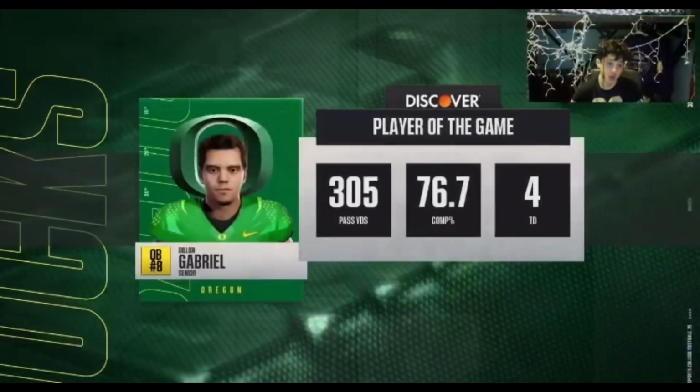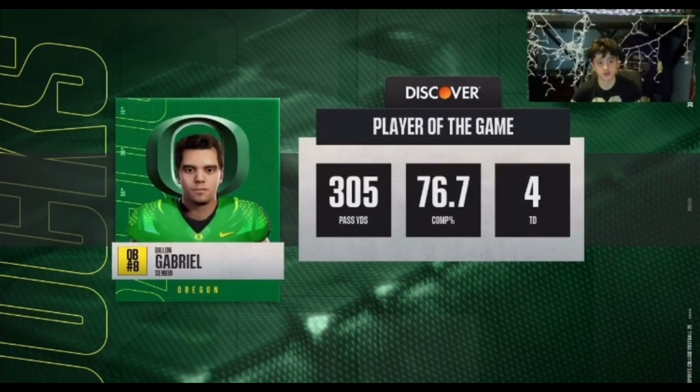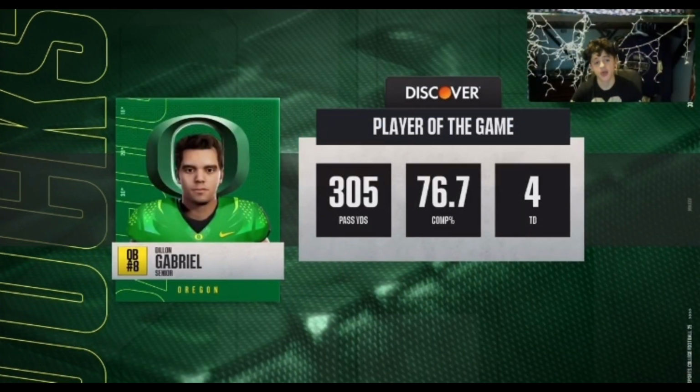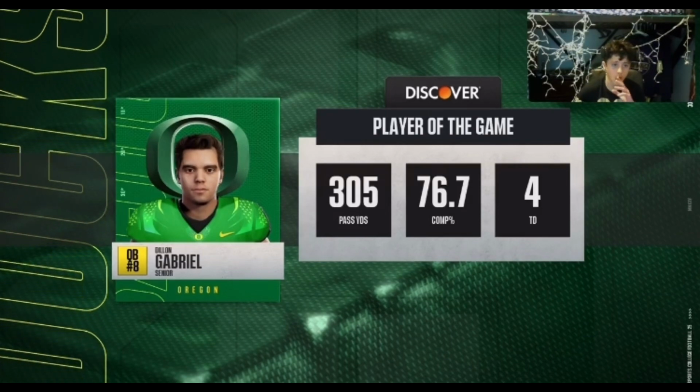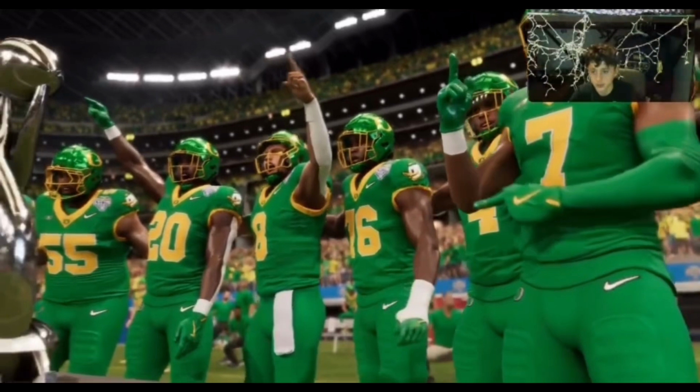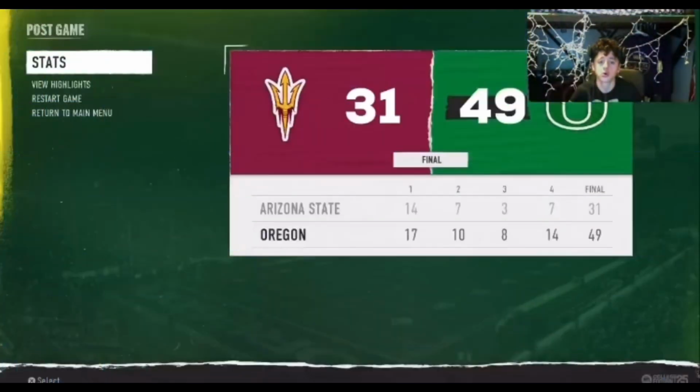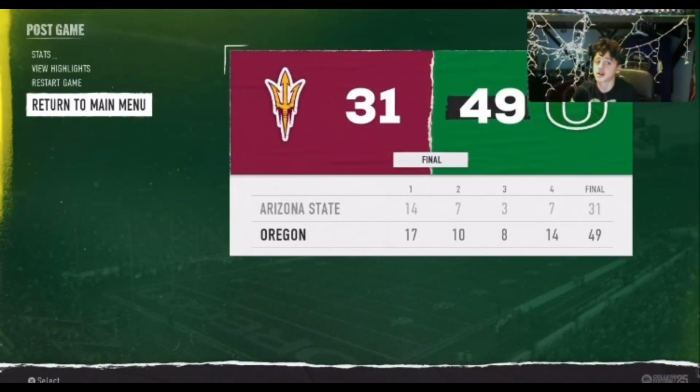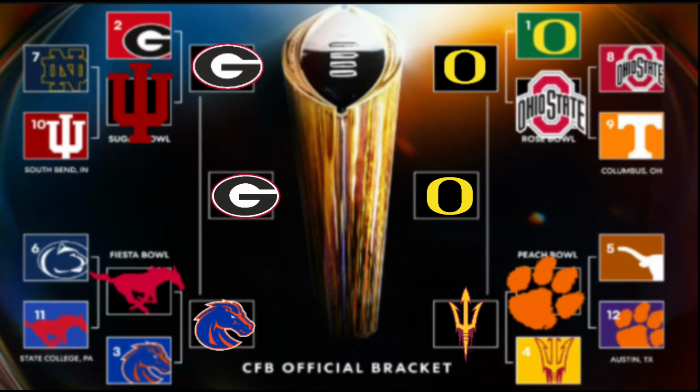Dude. Oh my gosh, dude. This is what you call good football right now, right here. Whew. All right, we predict Oregon, Georgia National Championship 2024-2025. Let's find out. And now the national championship is Georgia versus Oregon.